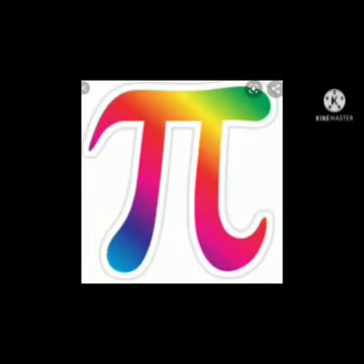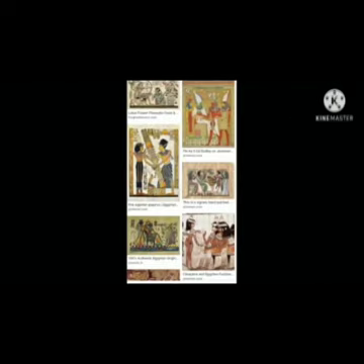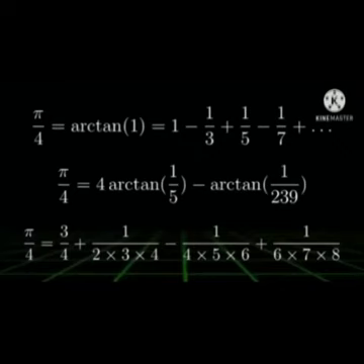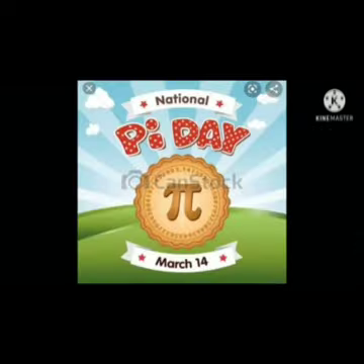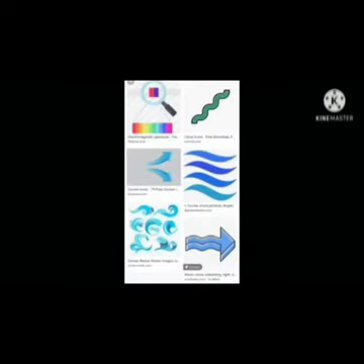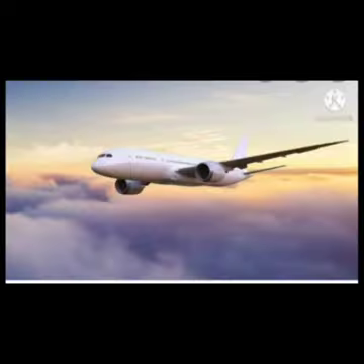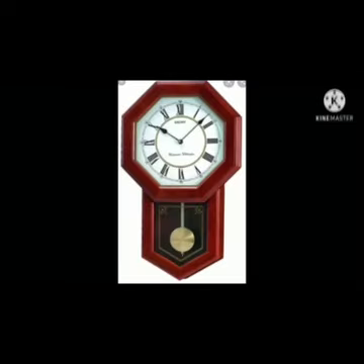This pi was used 4000 years ago by Egyptians, Babylonians, Indians and Chinese. Later, Isaac Newton developed the infinite series using pi. The value of pi is used in electromagnetic curves. Aviation experts use pi to gauge flight time and fuel use, to design aeroplanes and pendulums for clocks.